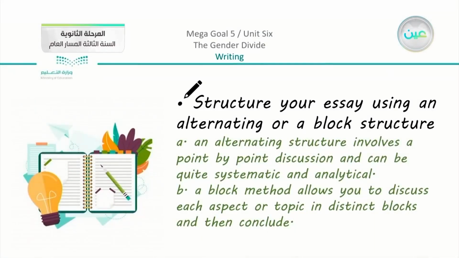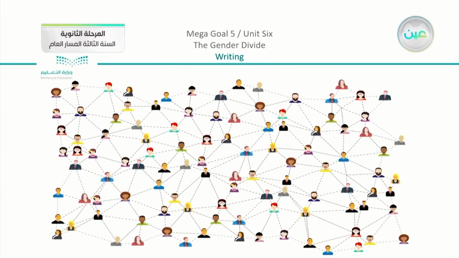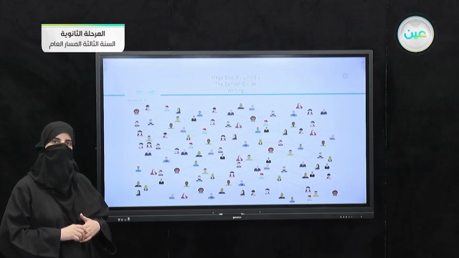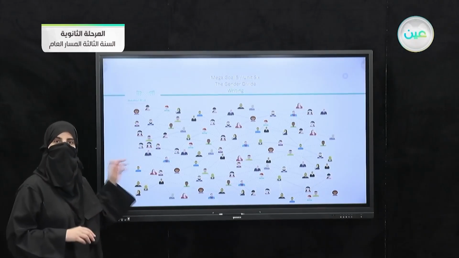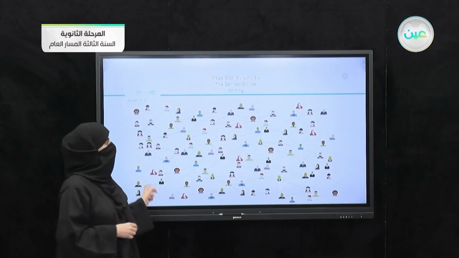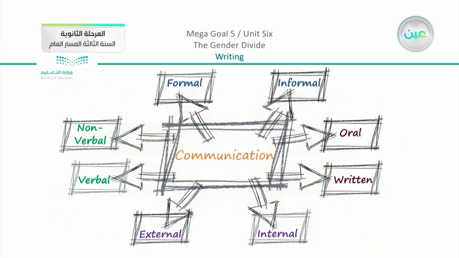Now, structure your essay using an alternating or a block structure. So we're going to just explain what this point means. Let's start from the very beginning. We are going to choose two figures, as we have mentioned from the very beginning: either an Arab and a non-Arab. They can be from two different cultures here.